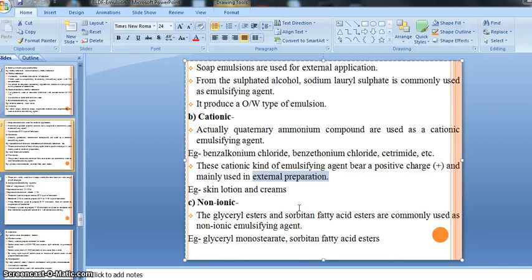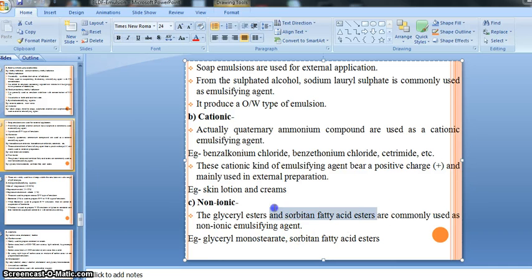So afterward, our third example from the synthetic emulsifying agents is non-ionic, right? Non-ionic. So let's see, the glyceryl esters and sorbitan fatty acid esters are commonly used as non-ionic emulsifying agents.